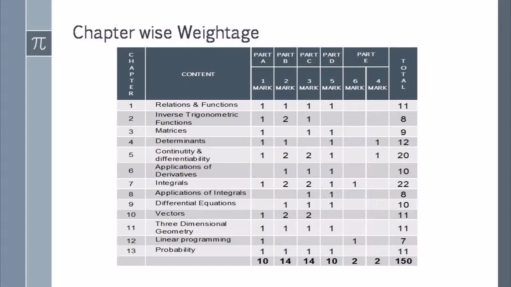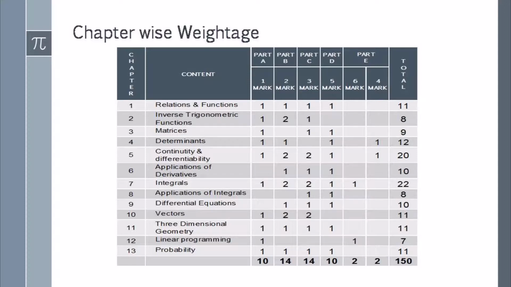Now chapter-wise weightage. Chapter 1, Relations and Functions. In total we get 11 marks from this chapter: one 1-mark question, one 2-marks question, one 3-marks question, and one 5-marks question. Similarly, chapter 2, Inverse Trigonometric Functions, has a total of 8 marks weightage. In this, one 1-mark question, two 2-marks questions, one 3-marks question.